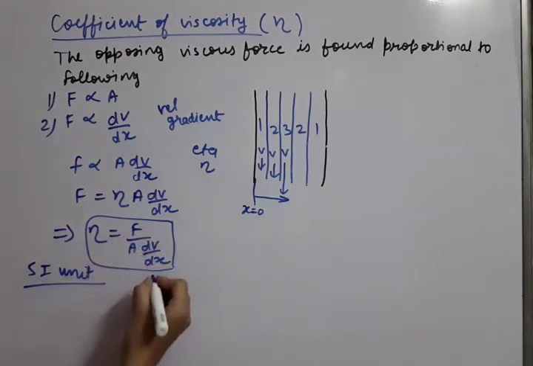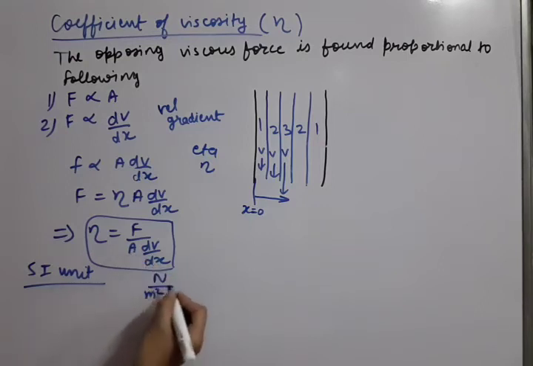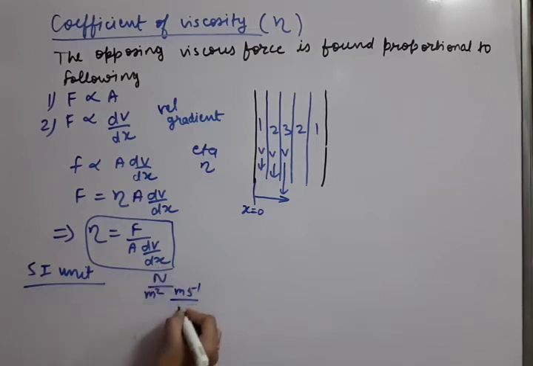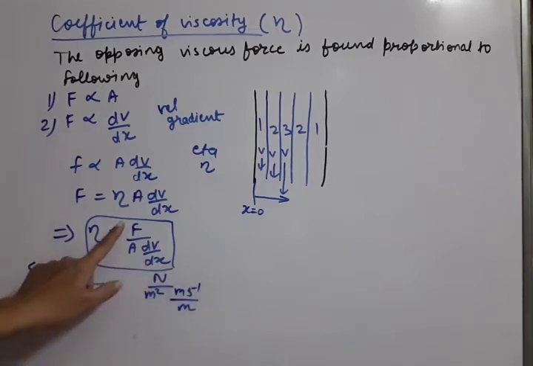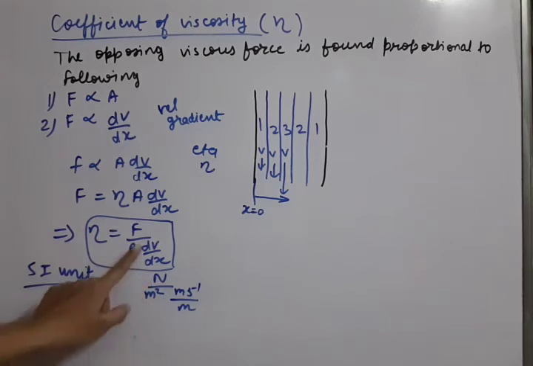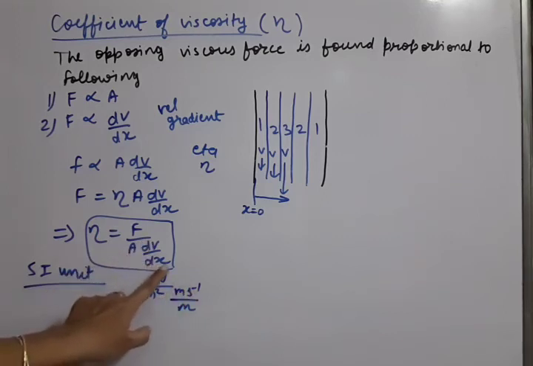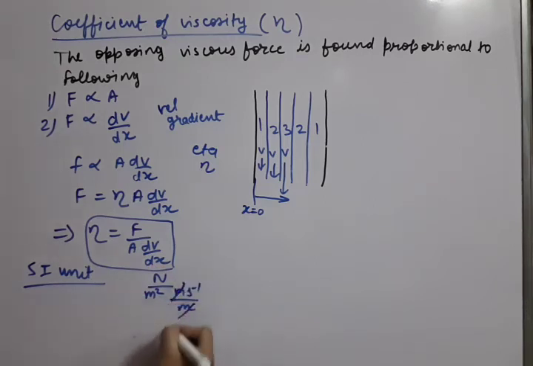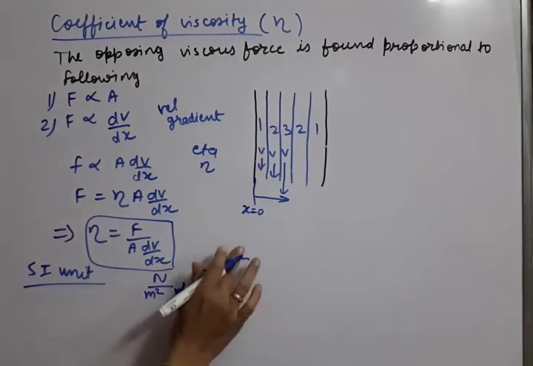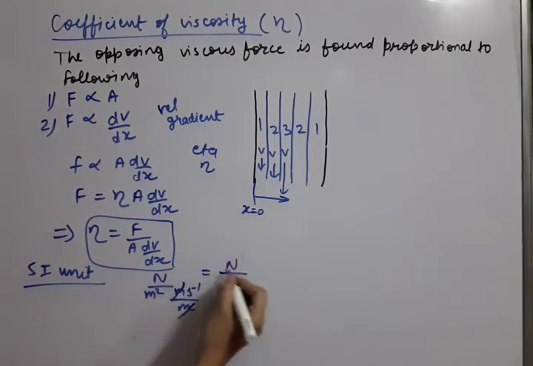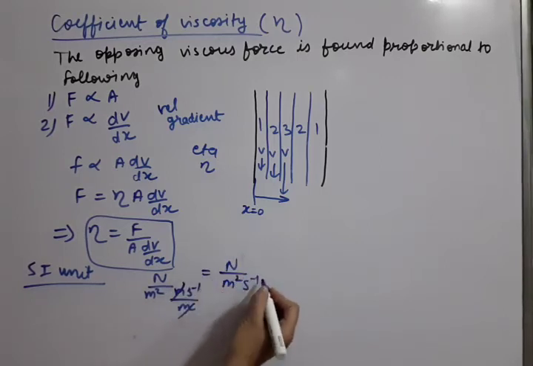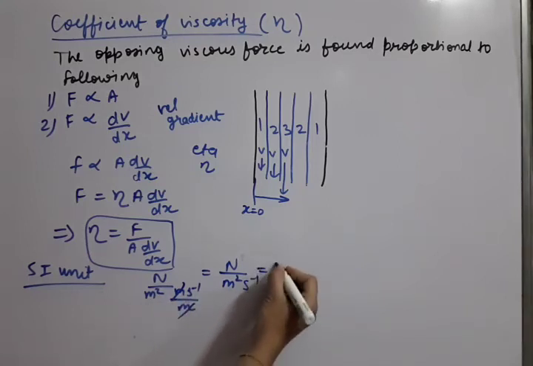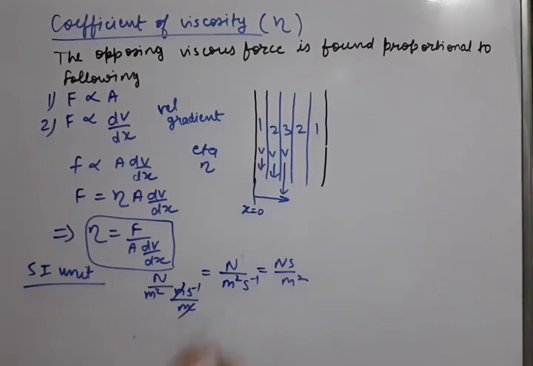So you can see now, force is in Newton, area is in meter square, and dV by dx. Velocity means meter per second and dx means meter. See again, force Newton, area meter square, velocity meter per second and displacement in meter. So this meter and this meter has got cancelled. So Newton upon meter square second inverse, this is left. Taking second inverse upward, we get Newton second upon meter square. This is coming the SI unit of eta.